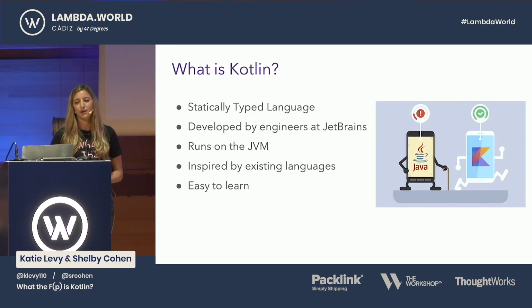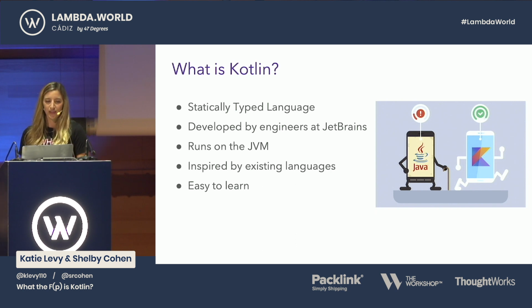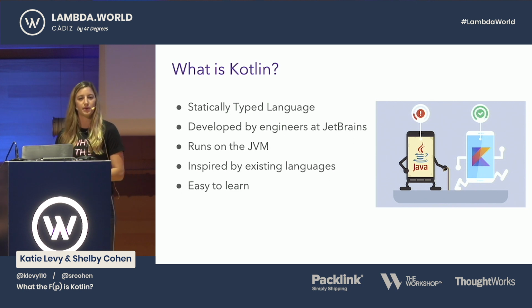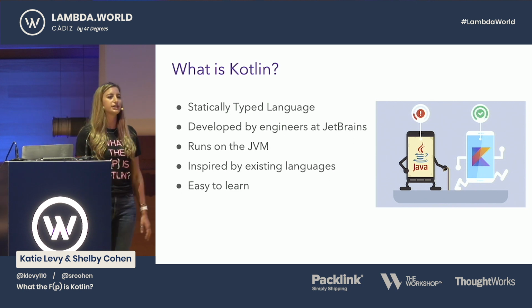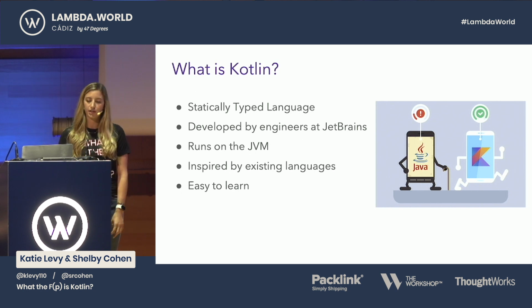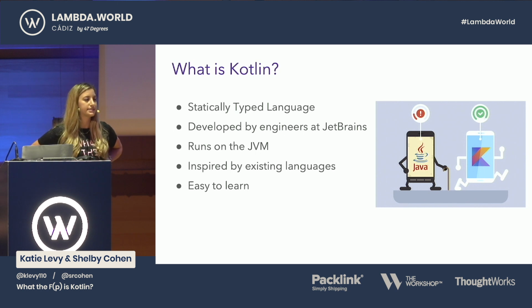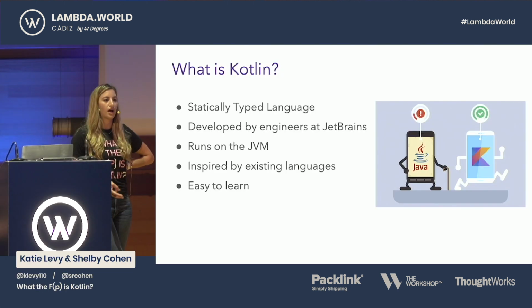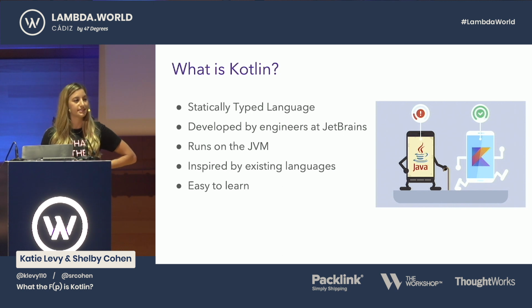So before we jump into how it's going to change your life, we figured we'd let you know what the language is. Quick show of hands, how many people have coded in Kotlin before? Okay, so Kotlin is a statically typed language developed by the engineers at JetBrains, so the same people who make your IDE, Android Studio, and IntelliJ. It runs on the JVM, so you can use it alongside your Java code. And it's inspired by a lot of existing languages that most of you probably have used before, like Go, Swift, Java, Python, and more. And it's really easy to pick up, especially if you know any of those existing languages.